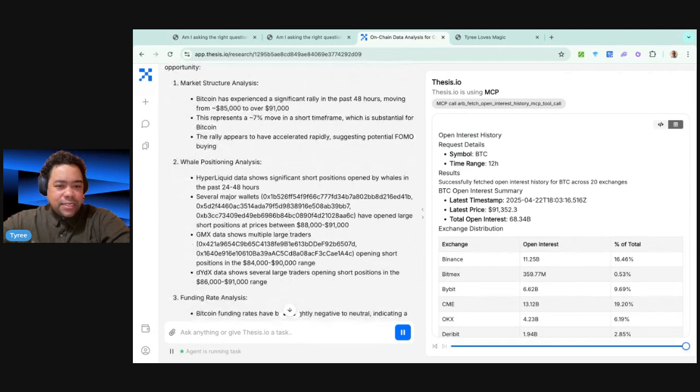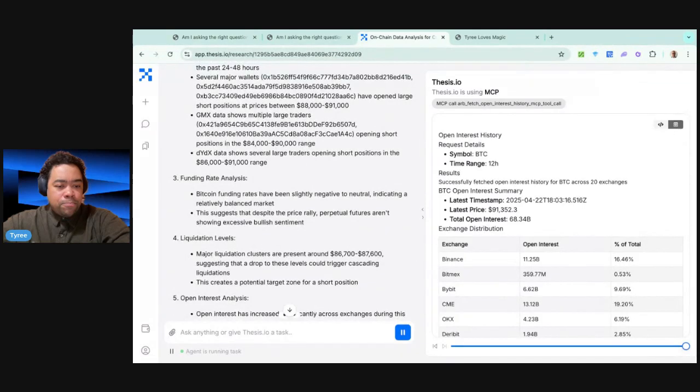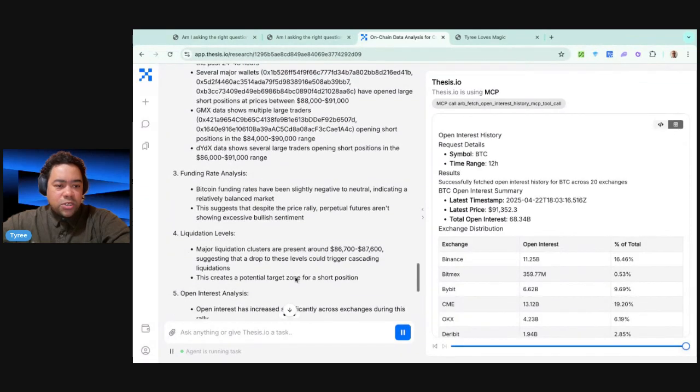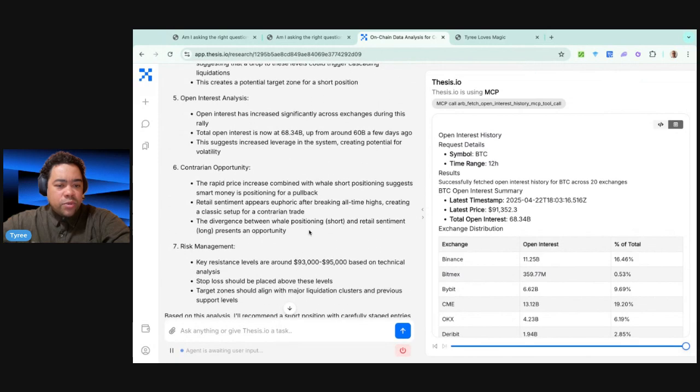While the retail's excited, this is coming with a little bit of a cool hand to that. We do see some significant short position data opened by whales in the last 24 hours, which is cool. Specific on-chain data to support that. We see liquidation clusters. That's always good to know, where those liquidation levels are, and we see the contrarian opportunity.